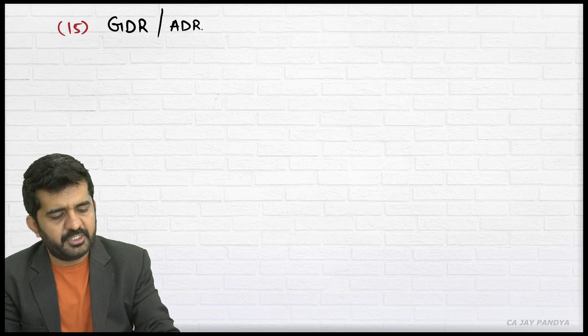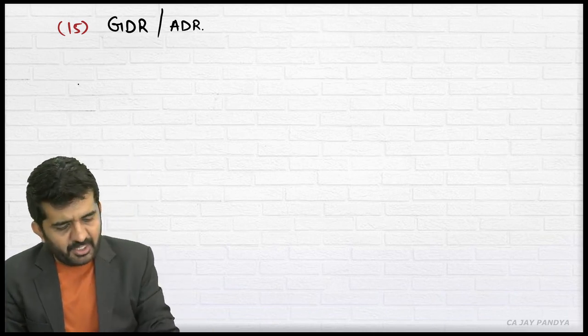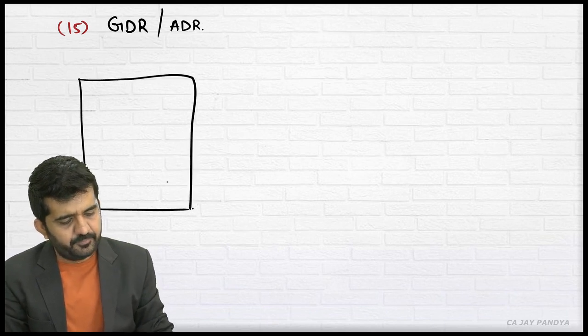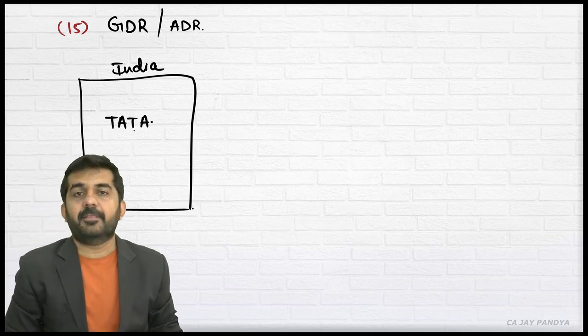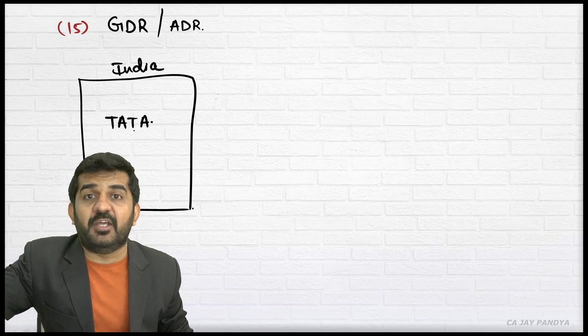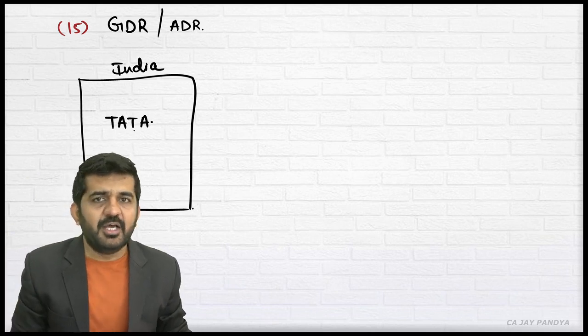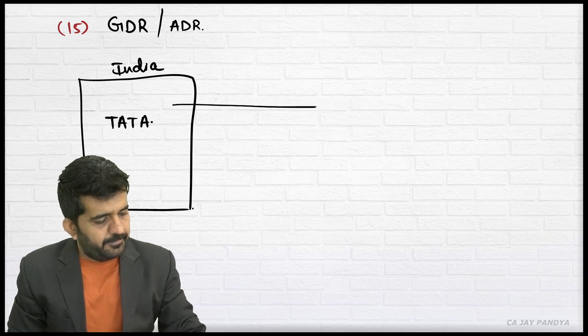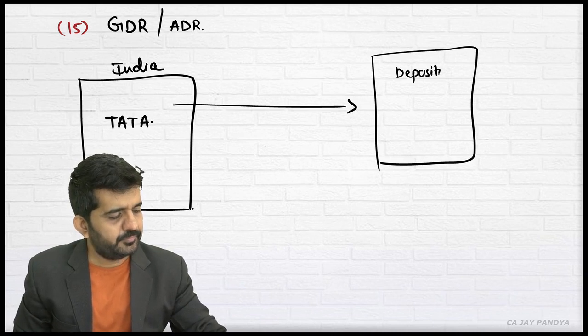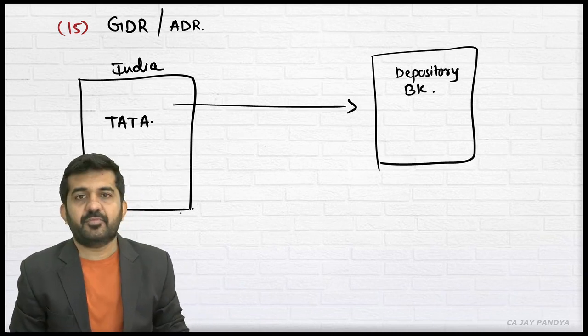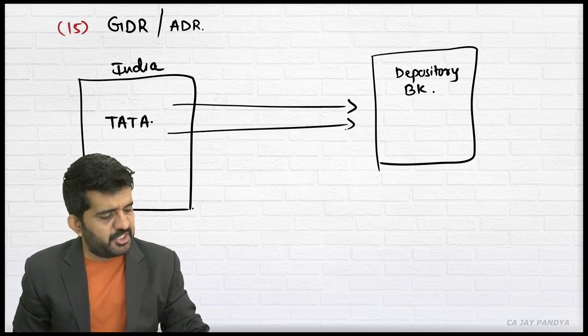The last point that we did was global depository receipt or American depository receipt. That's it. Say a company in India, the company is Tata, wants to issue shares out of India, other than in America, out of India, say in Japan. There will be a depository bank in Japan, where these Tata shares will be kept.